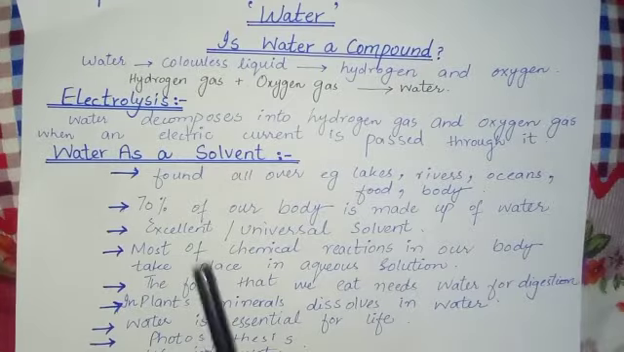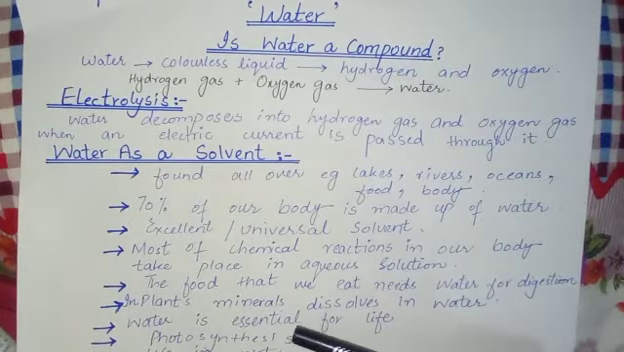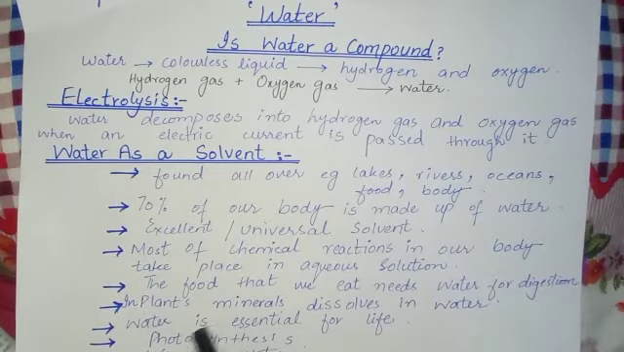The next use of water as a solvent is that in plants, minerals dissolve in water. Students, minerals from the soil must be dissolved in water before they can be absorbed by the roots. So roots absorb the water, and plants then photosynthesize with the help of water.